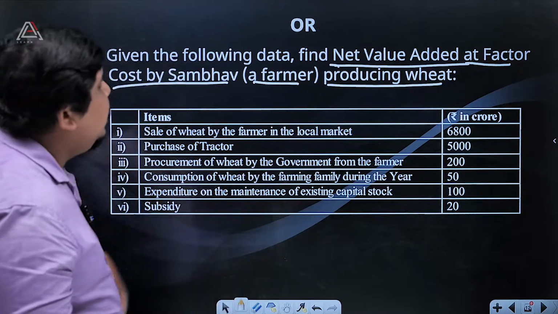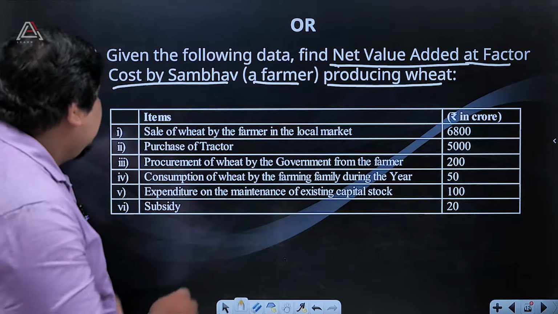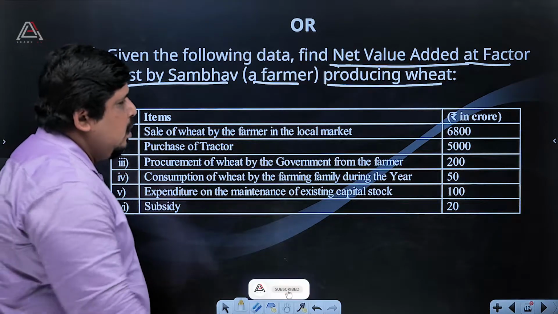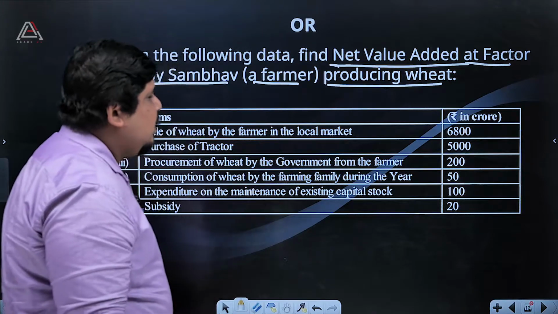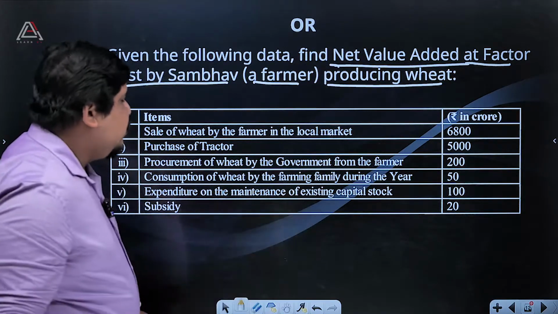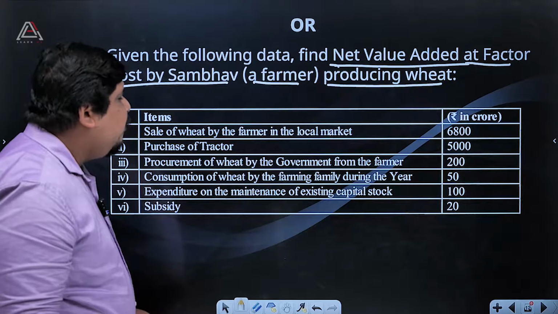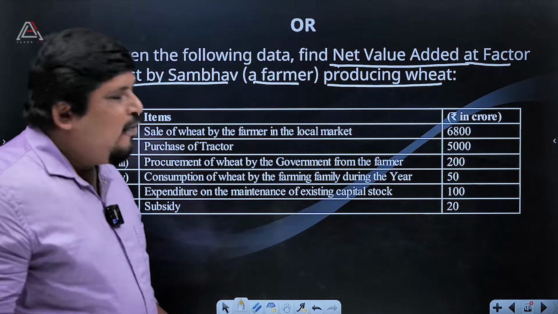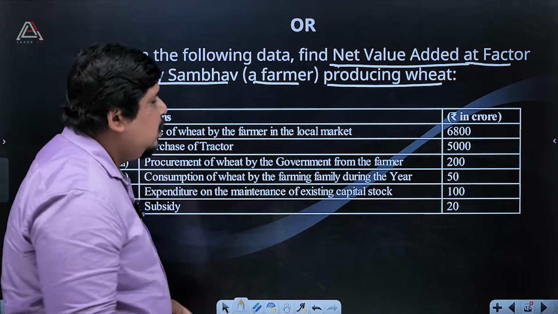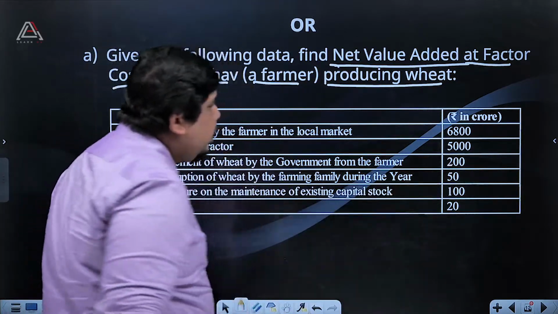The table is here. Items: sale of wheat by the farmer in the local market, 6,800 crores. Then purchase of tractor, 5,000 crores. Procurement of wheat by government from the farmer: the government procured wheat from that farmer and paid 200 crores.